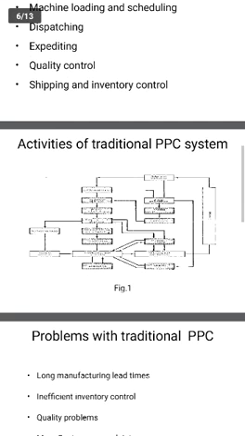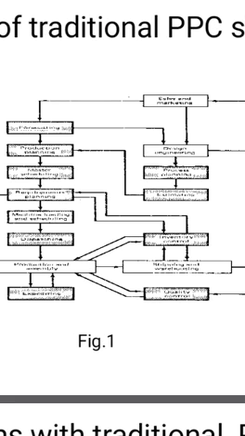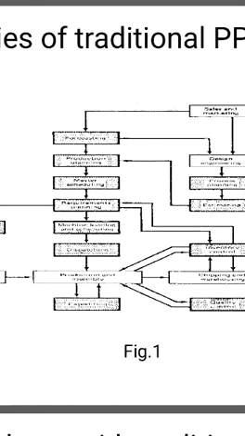Next, the activities of traditional PPC, that is, production. There are different types of activities in this, so we will see them one by one. First is the planning phase, second is the activity phase, and third is the controlling phase. There are three. First we see the planning phase. The planning phase is nothing but planning something before we start the work. That is called planning.